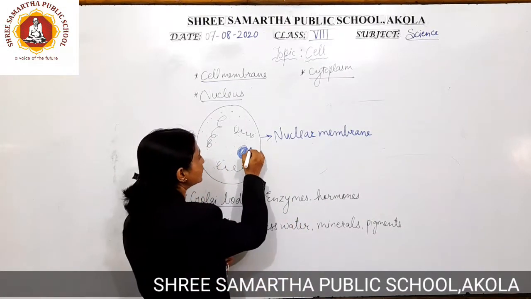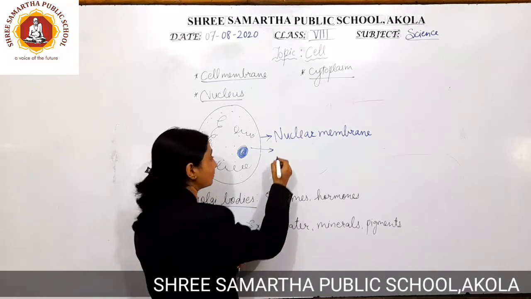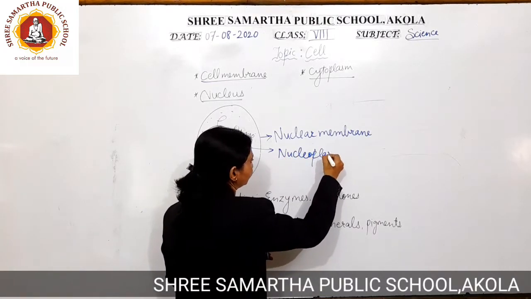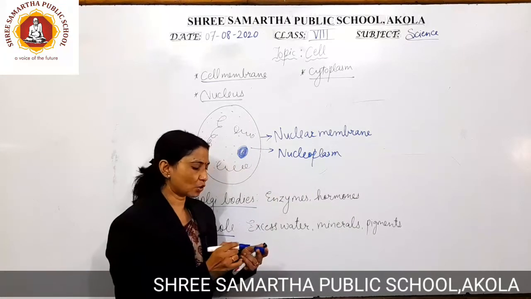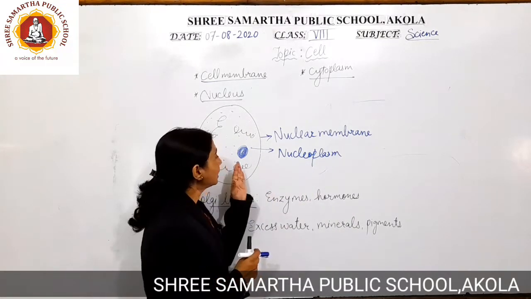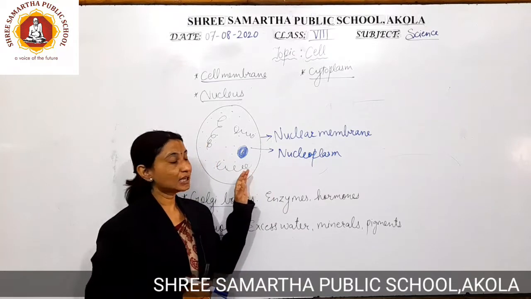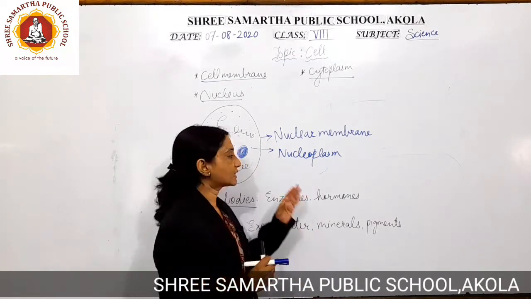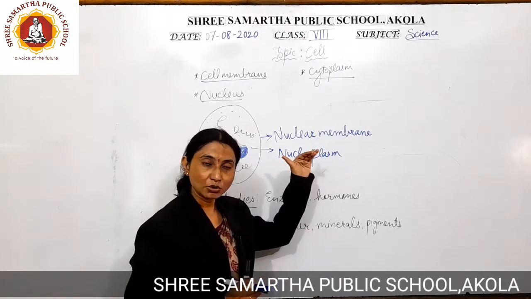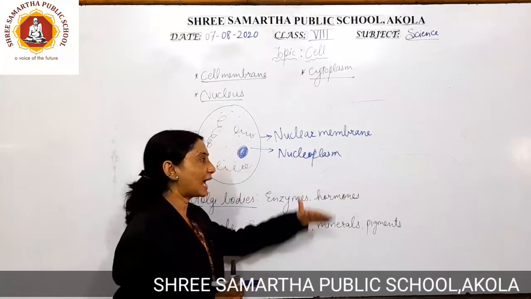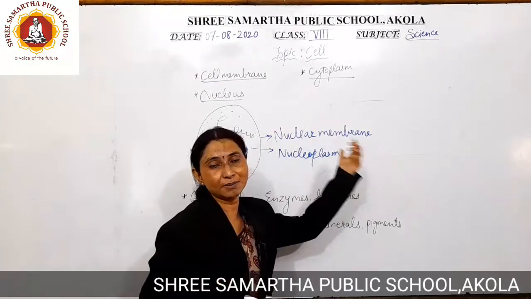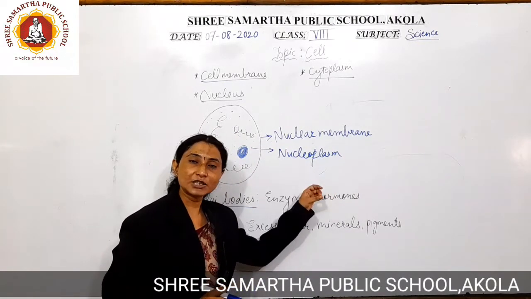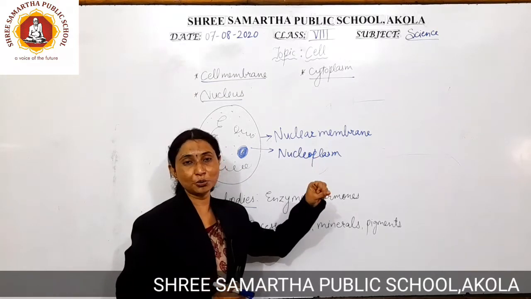Second one: just like cytoplasm, we have nucleoplasm. The name itself correlates with the other. Inside the nucleus there is a jelly-like substance which is called nucleoplasm. Now this nucleoplasm is going to act just like the cytoplasm. So what is it going to do? It is going to provide nourishment to the nucleus.